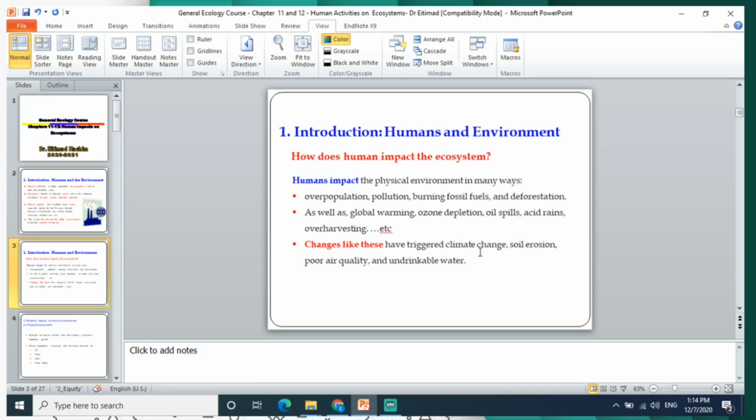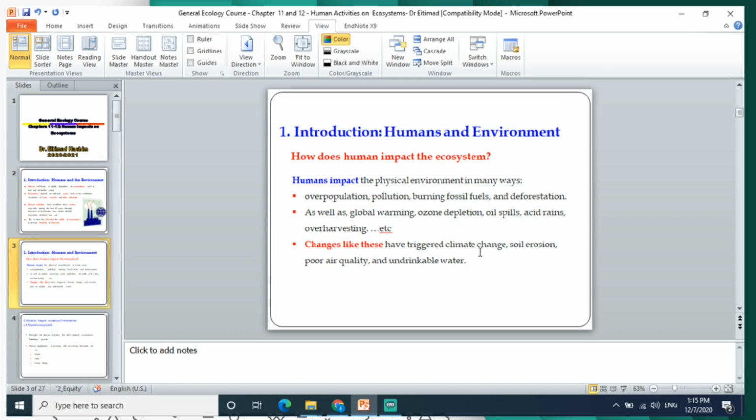Humans impact the physical environment in many ways: by overpopulation, using more resources and causing pollution, by burning fossil fuels and deforestation, as well as causing global warming, ozone depletion, oil spills, acid rains, and so on.